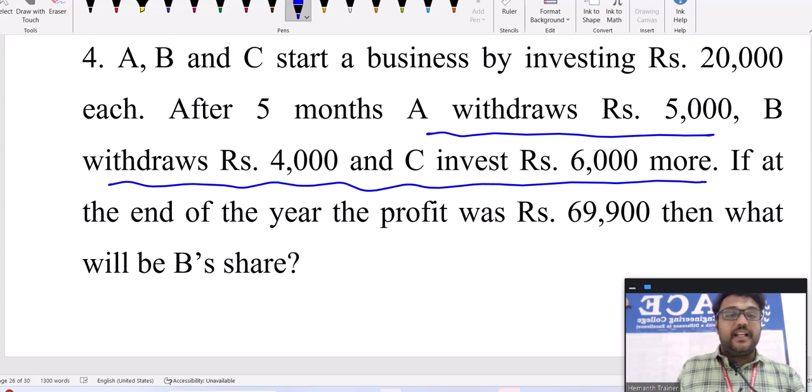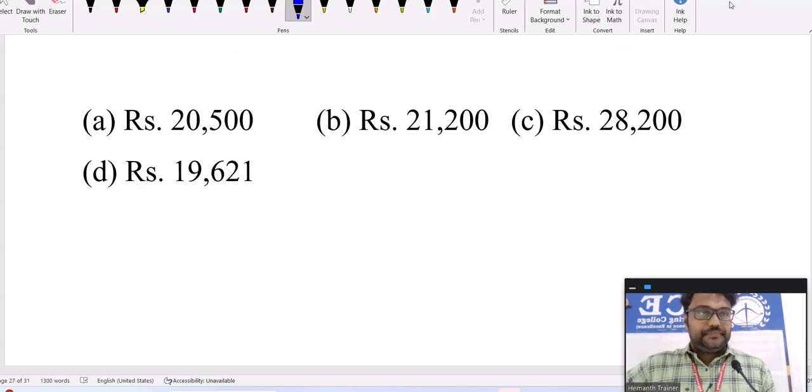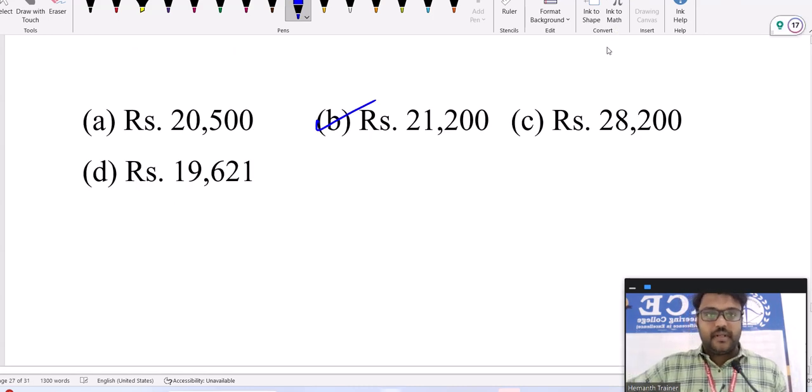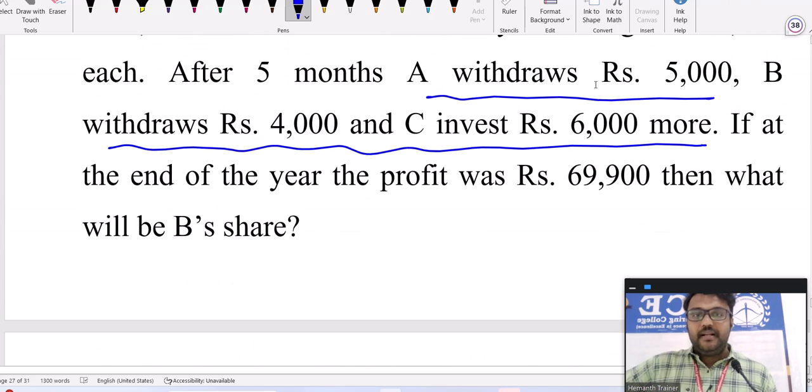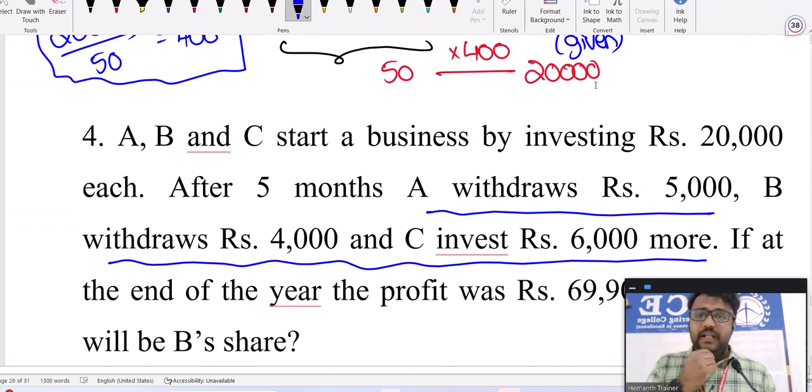And here finally they're asking about B's share. Among 69,900, what is the B share? Everyone try this once. Yeah, option B. Let's see the scenario.